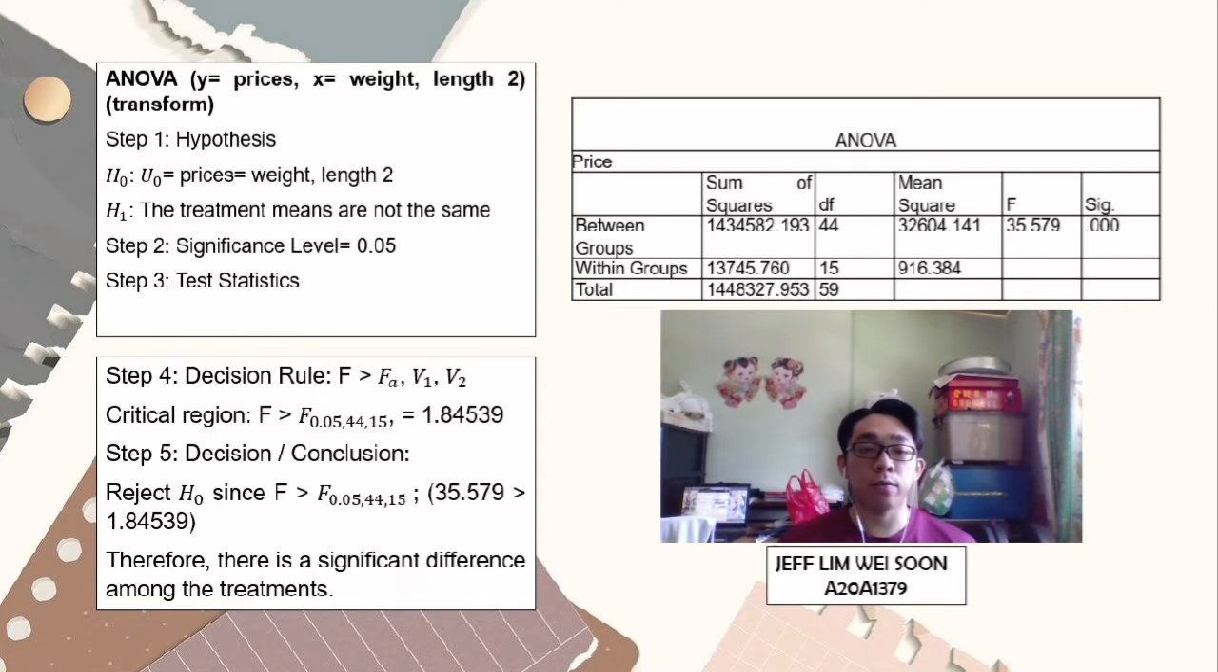Critical region: F bigger than F 0.05, 44.15 equal to 1.84539. Step 5, decision or conclusion. Reject H0 since F is bigger than F 0.05, 44.15. 35.579 is bigger than 1.84539. Therefore, there is a significant difference among the treatments.